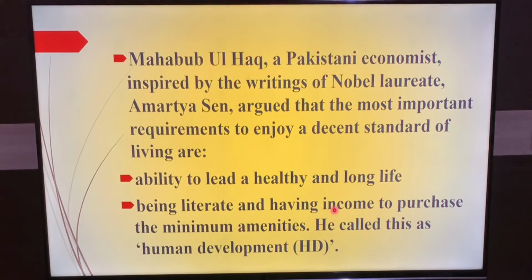Their income should be to that extent where they are able to purchase minimum amenities. So this is what you call human development. If you say that there is human development, two things are to be noted: healthy and long life, and being literate with income to purchase minimum amenities. This is called human development.